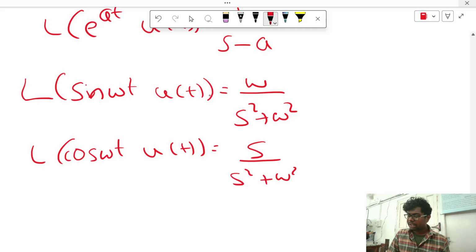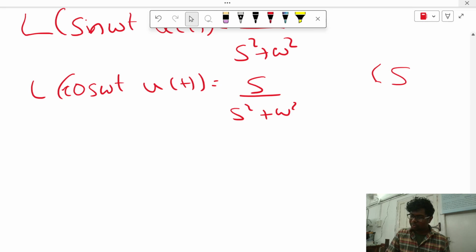Sine means omega will come. Cos means in numerator s will come. You should not interchange. For a short trick, the subject is control system. So C is nothing but cos. So the answer should also come as s. So Laplace of cos omega t means C, control system C. So the answer should come as s by s square plus omega square. Denominator, no issue. Laplace of sine omega t is equal to omega by s square plus omega square.